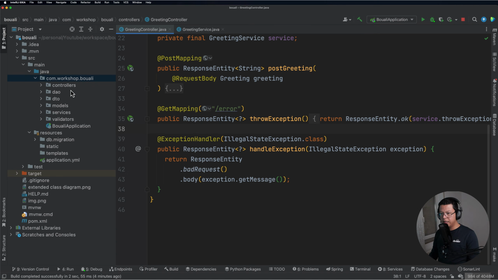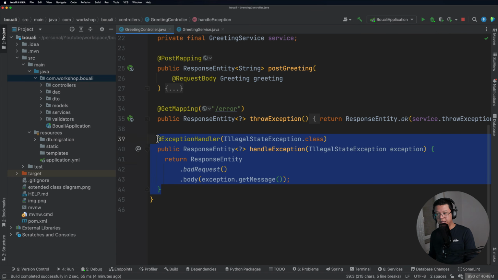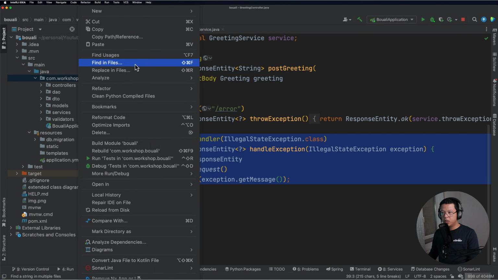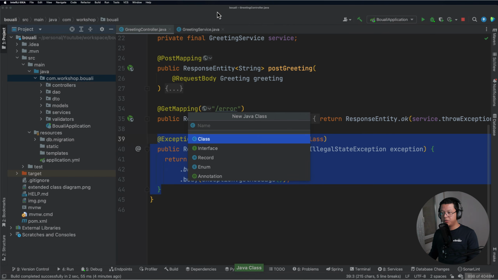What we need to do is create a class that will group all these exception handlers. Let's go ahead and create a class. I will create it in a package called handler, and I will call it exception handler. But this one will be global, used in all the API, so I'm just going to call it global exception handler.